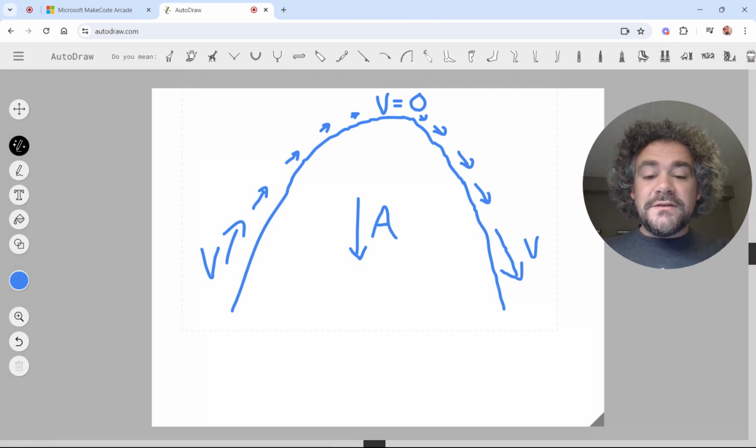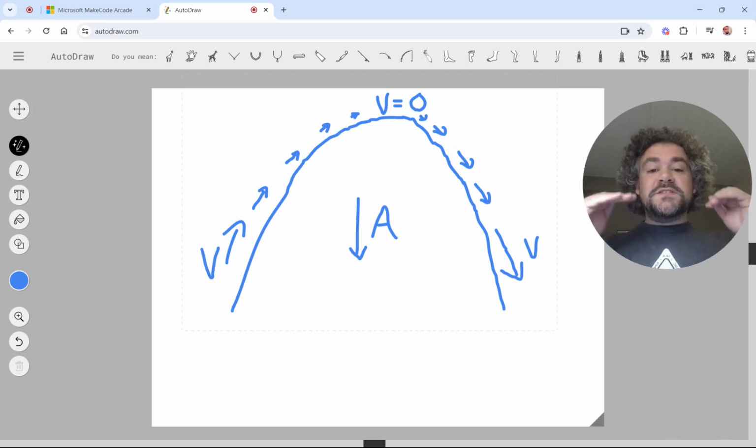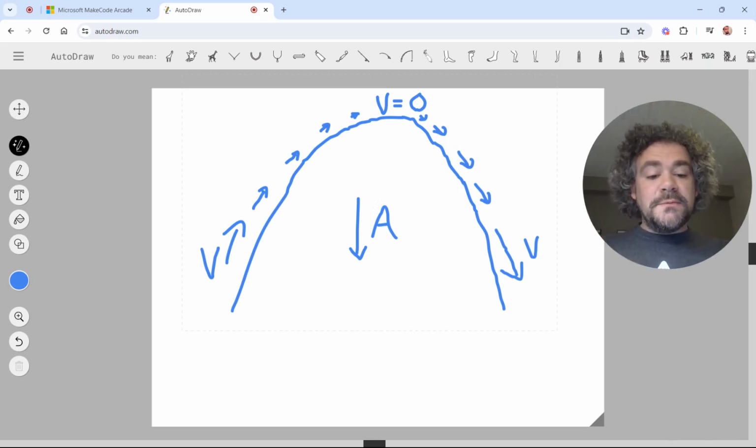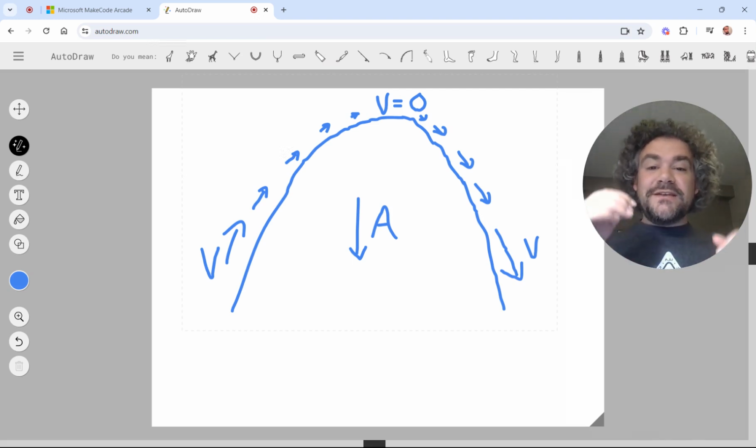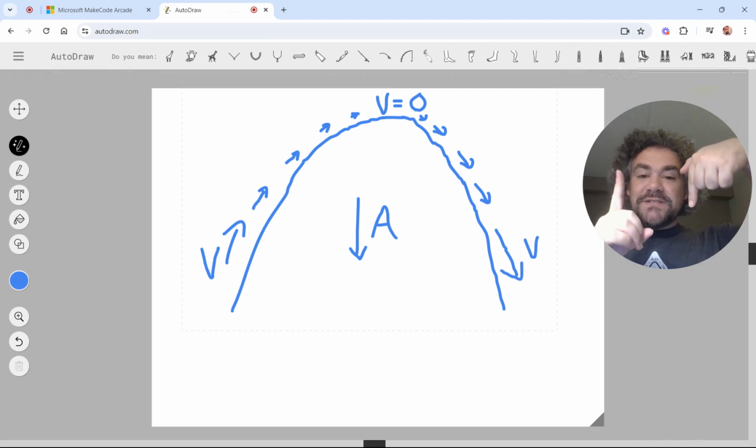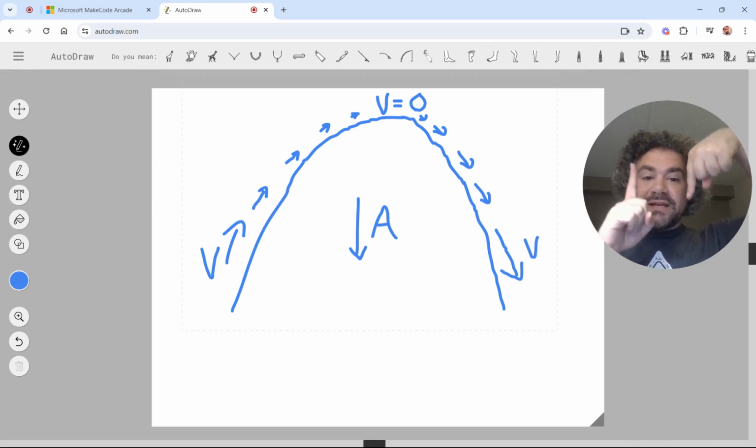Here's the interesting thing about it. As gravity pulled it down, it slowed the ball down, then it sped it back up. The speed the ball goes when it reaches the bottom of this curve is the same speed as when it first took off. The only difference is it's going a different direction. So they're opposite velocities. Pretty cool, huh? The speed that it falls when it hits the ground is the same speed as when it took off. They're just going in opposite directions.